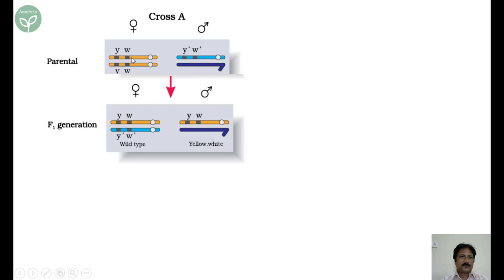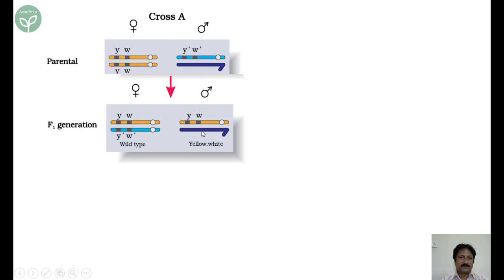One small y, small w pairs with Y plus W plus. Here you can see, one chromosome from the female comes, one X chromosome from the male comes, and this is a female with a wild type. Why? Because Y plus, W plus are dominant over these recessive mutants. What happens to the males?